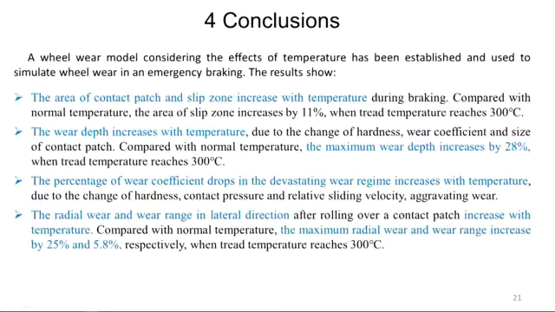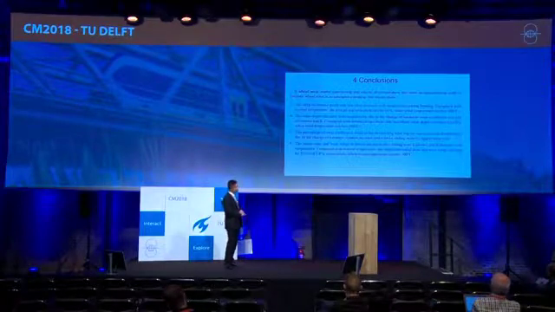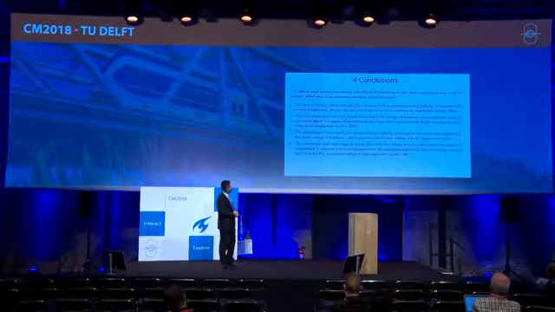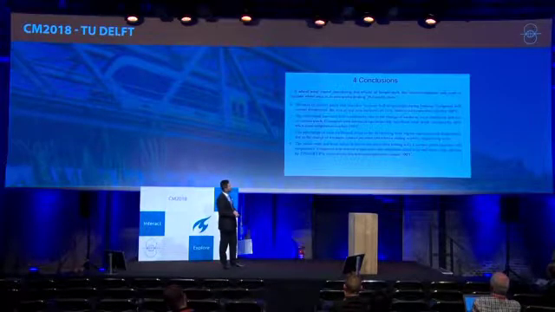The last section is about conclusions. A wear model considering the effects of temperature has been established and used to simulate wear. The results show that, first, the area of the contact patch and slip zone increase with temperature.